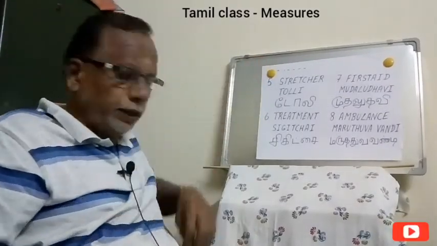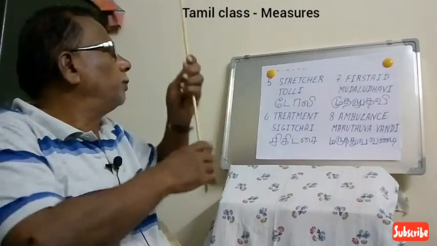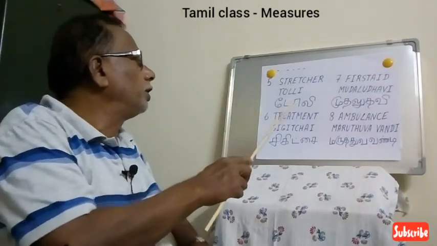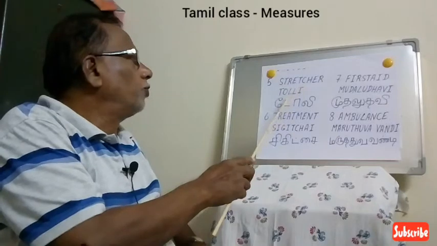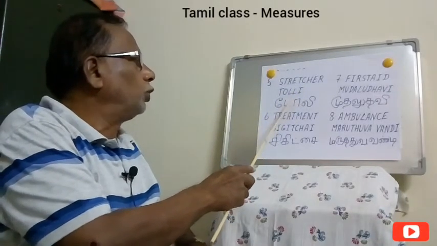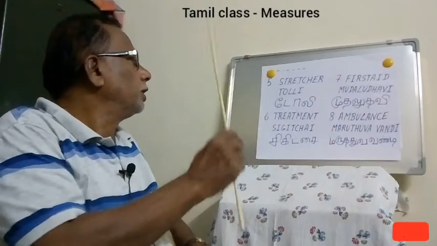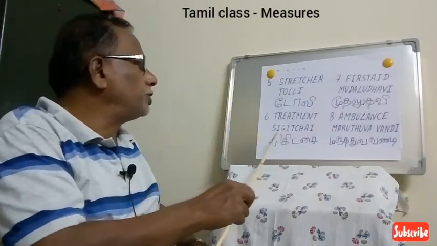Then for carrying the patient, we want a stretcher. For the stretcher we say Toli. In Tamil also we say Toli. Then for treatment we say Sigitchai.